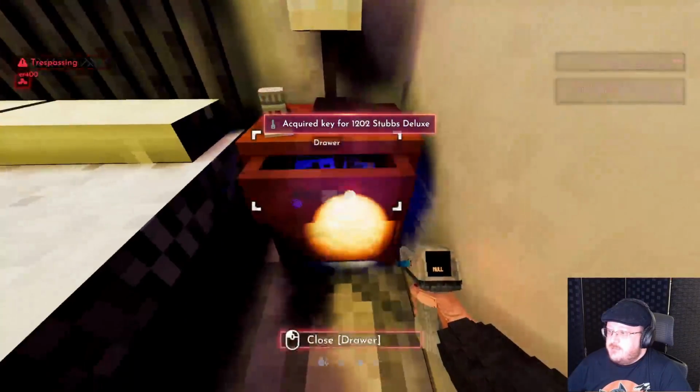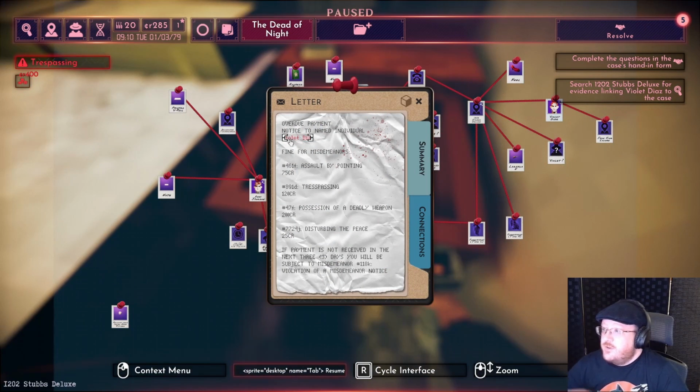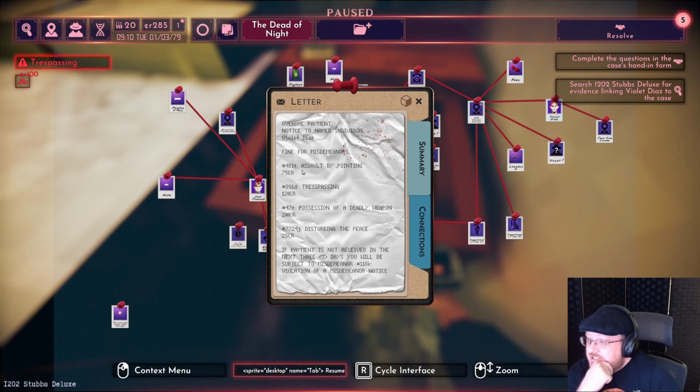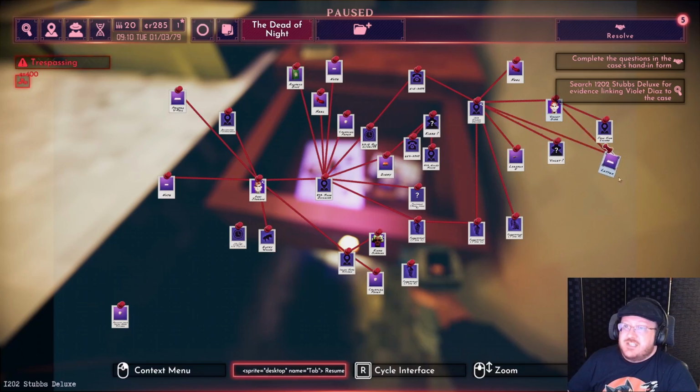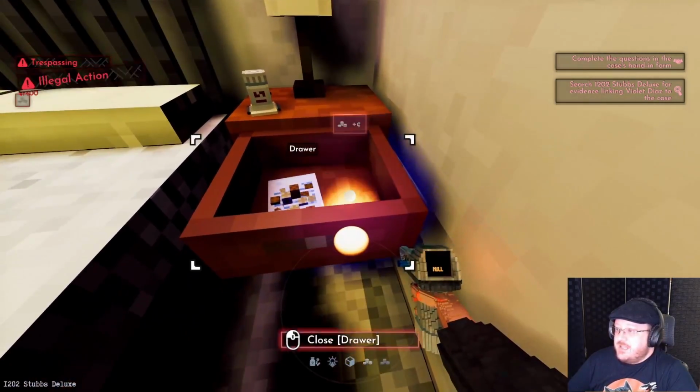Another key. A letter. Overdue payment. Violet Diaz has committed assault, possession of a deadly weapon. This is even more evidence that she is a dangerous person, but it's not quite really 100%.